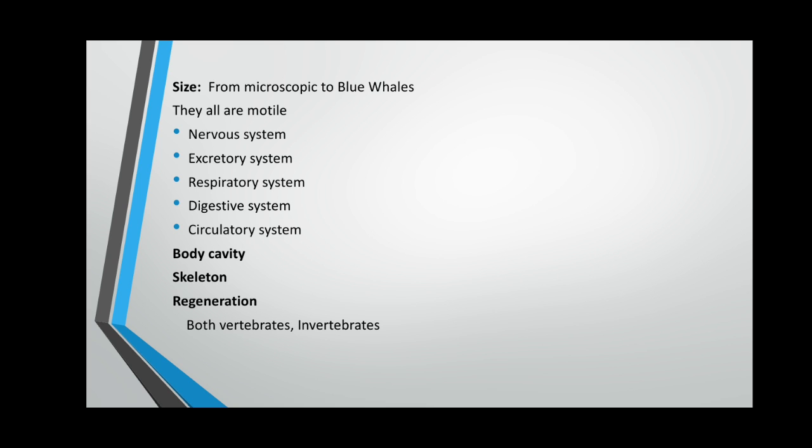For example, if a part of their body is missing, it will regenerate or regrow again by instinctive processes, or you can say intrinsic properties. Then the kingdom Animalia includes both vertebrates and invertebrates.